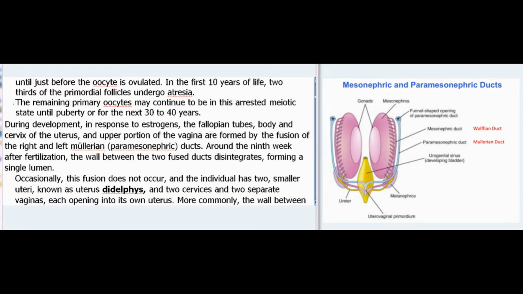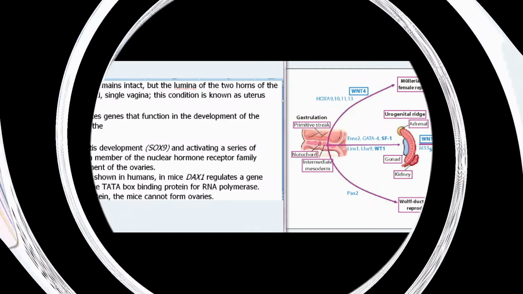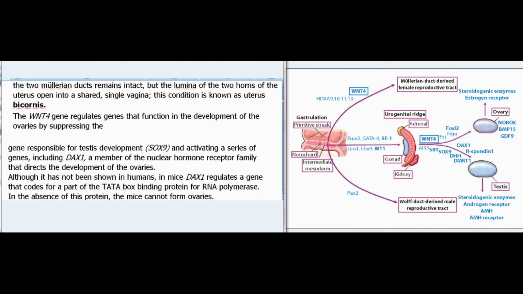Occasionally, this fusion does not occur, and the individual has two, smaller uteri, known as uterus didelphys, and two cervices and two separate vaginas, each opening into its own uterus. More commonly, the wall between the two Müllerian ducts remains intact, but the lumina of the two horns of the uterus open into a shared, single vagina. This condition is known as uterus bicornis.